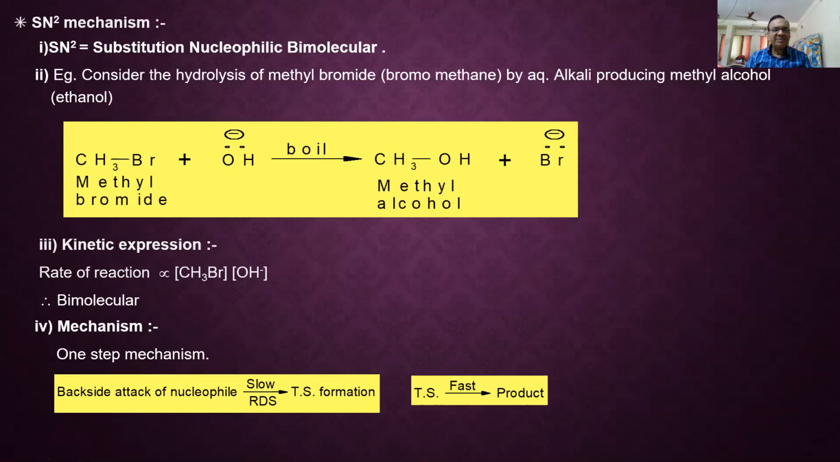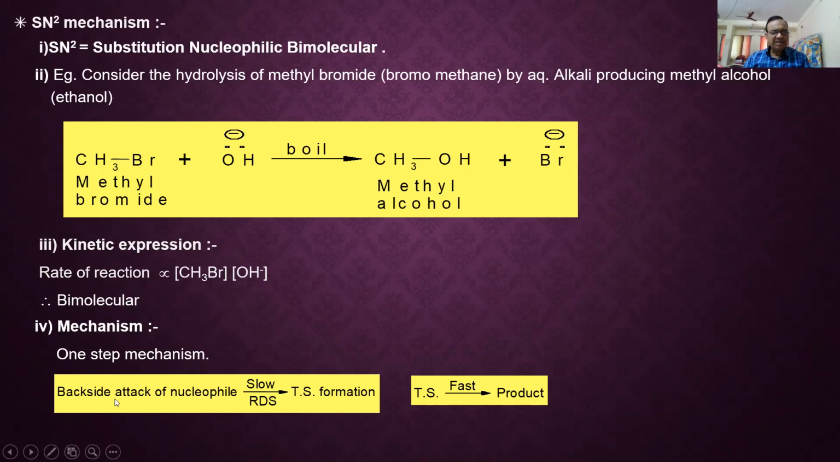Next is the SN2 reaction mechanism. Substitution nucleophilic bimolecular. This is the full form. You have to consider here, while explaining, the hydrolysis of methyl bromide or ethyl bromide, primary alkyl halide. Let us consider the hydrolysis of methyl bromide with aqueous alkali to give methyl alcohol and Br minus. It has been found that the rate of this reaction depends on the concentration of methyl bromide and also the concentration of OH minus. So as the rate depends on the concentration of both, it is bimolecular.